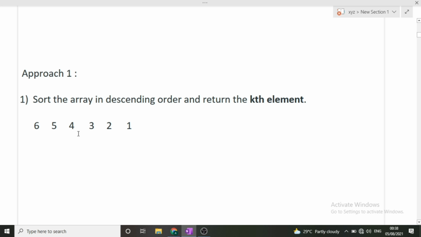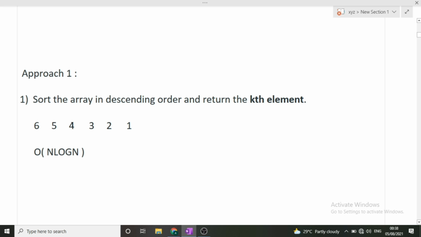So guys, this approach is fine, but one problem is that this approach is not properly optimized. The time complexity of this particular approach is O of n log n, because sorting is involved. We will be given an input array and we will have to sort it, and sorting requires O of n log n time, and then we have to return the kth element, that will take only O of 1 time. So in the end, the time complexity of this approach is O of n log n.